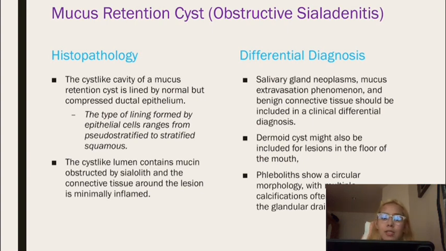For histopathology, the cyst-like cavity of a mucus retention cyst is lined by normal but compressed ductal epithelium. The type of lining formed by epithelial cells ranges from pseudostratified to stratified squamous. The cyst-like lumen consists of mucin obstructed by sialolith, and the connective tissue around the lesion is minimally inflamed. For differential diagnosis, salivary gland neoplasms, mucus extravasation phenomenon, and benign connective tissue tumors should be included in a clinical differential diagnosis. Dermoid cyst might also be included for lesions on the floor of the mouth.